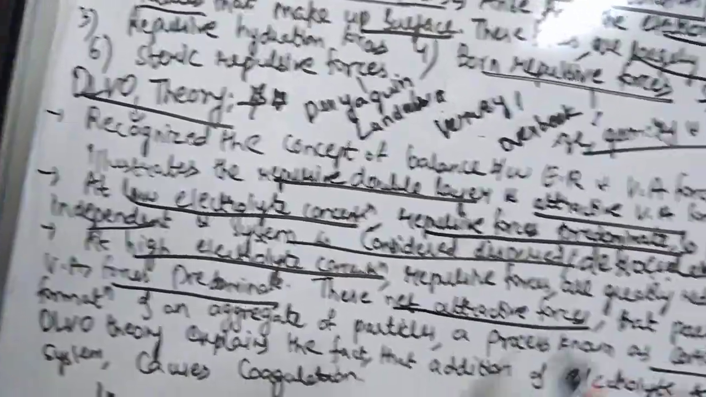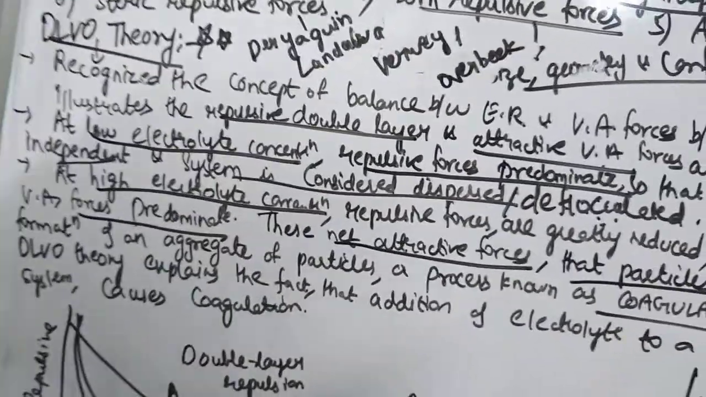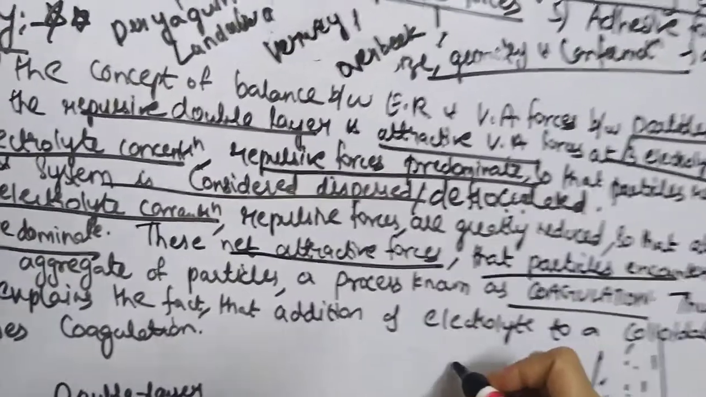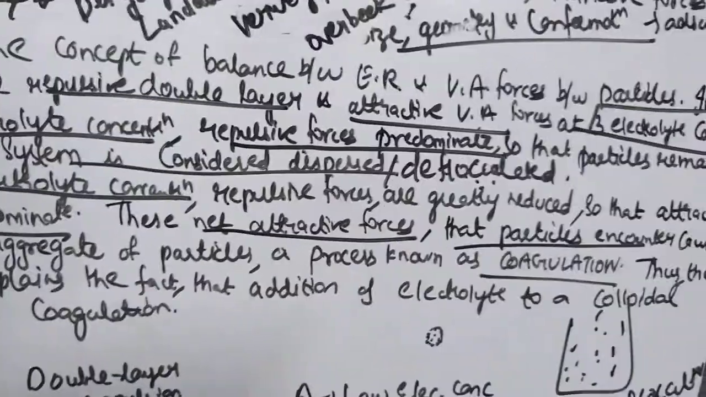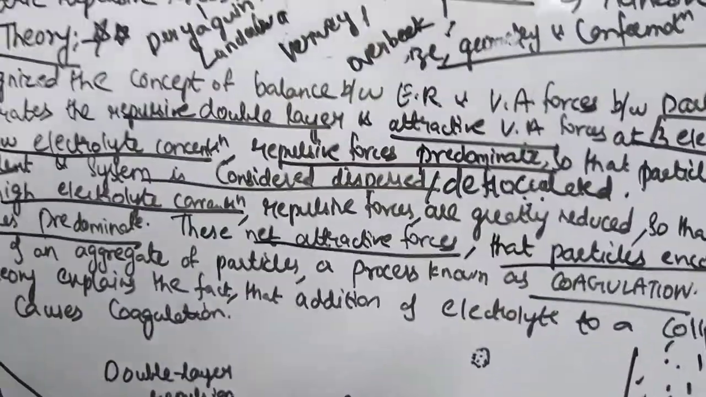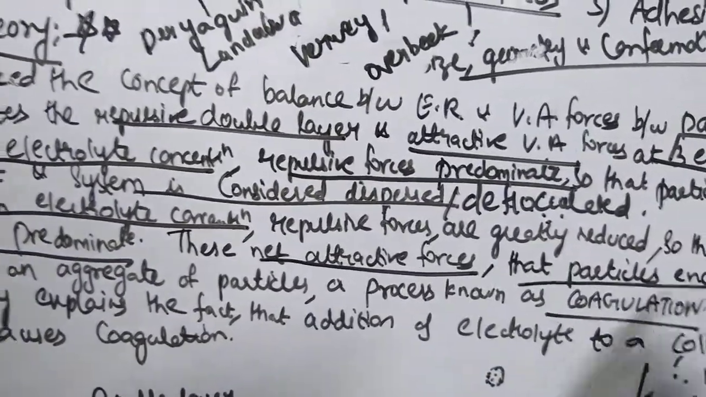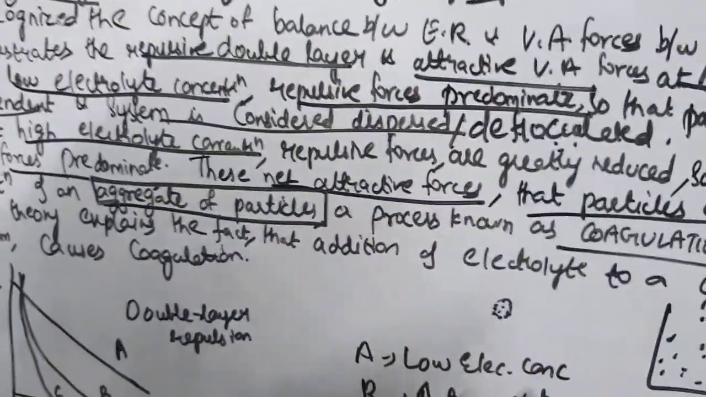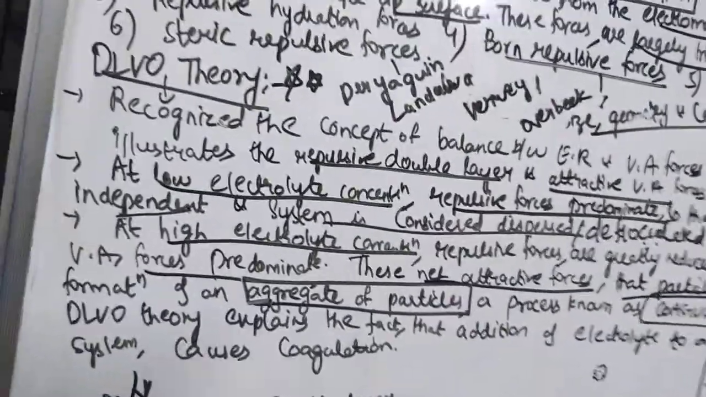These net attractive forces are what the particles encounter. Due to attractive forces, each particle will attract the others, and when they attract each other they form an aggregate. It is known as aggregation or coagulation. So these net attractive forces cause the formation of an aggregate of particles, which is known as coagulation.